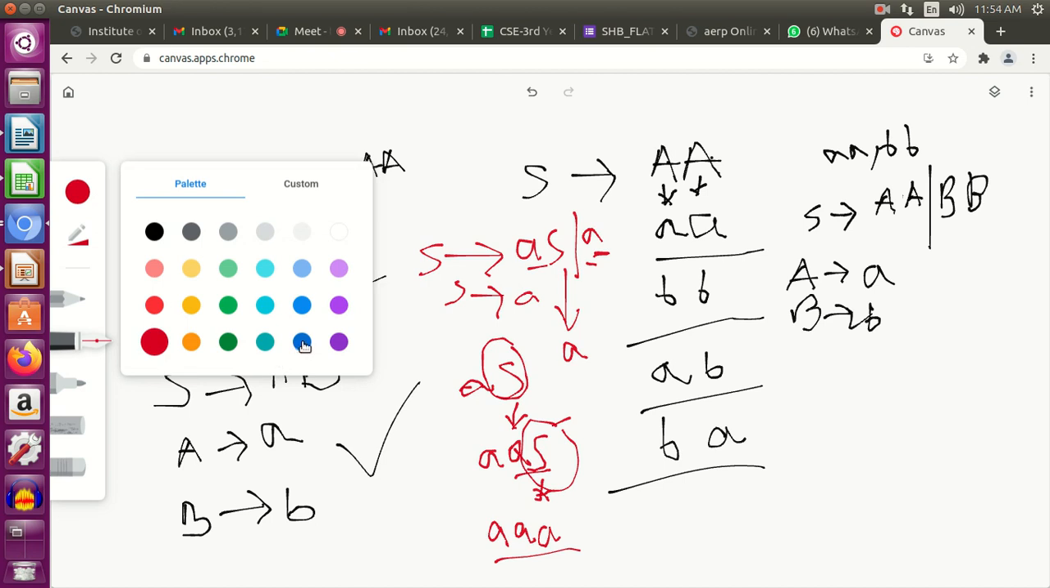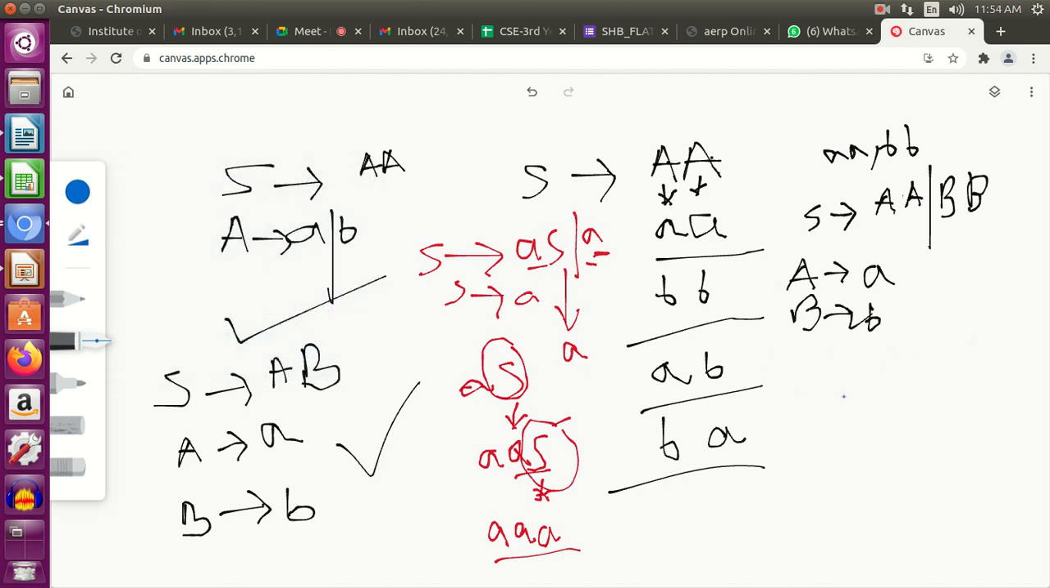Give another example. If you want 4 A's, so again you start with AS. Now I want 4 A's, so I replace this S with AS. I can do that. So AS, I'll again replace this S with AS. I've already got 3 A's. And finally I'll replace this S with A, because only one A will serve my purpose now, because 4 A's are required. In this way you can get any number of A's as you want. Clear?